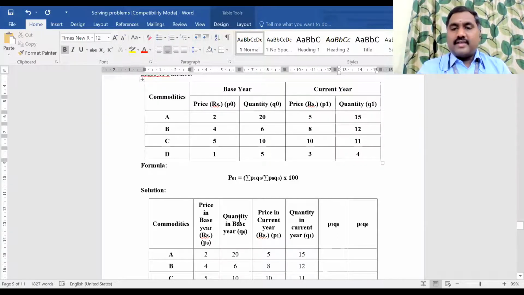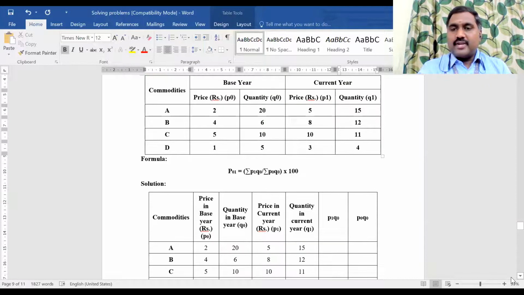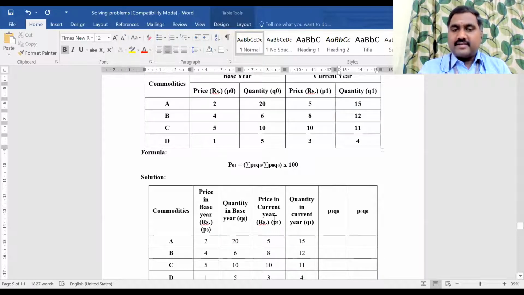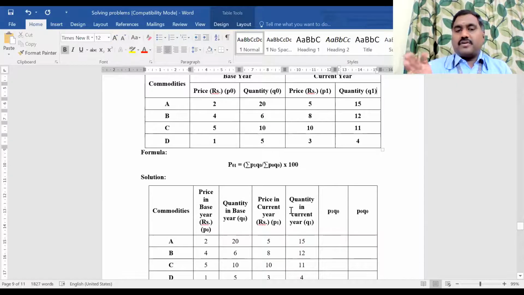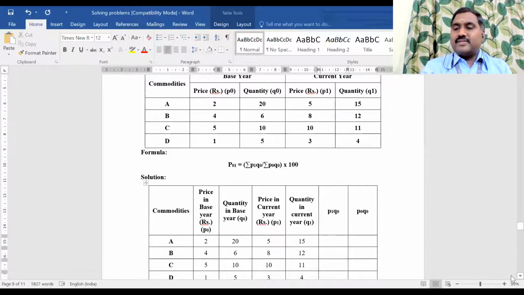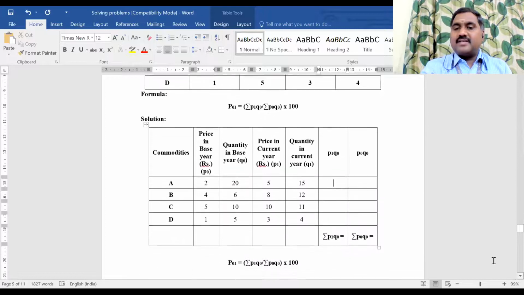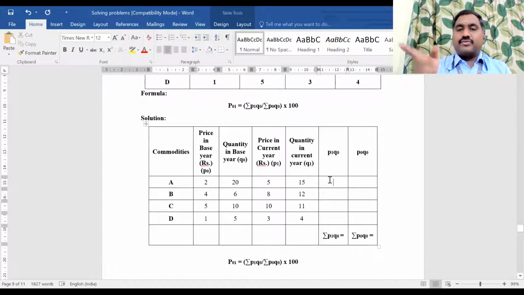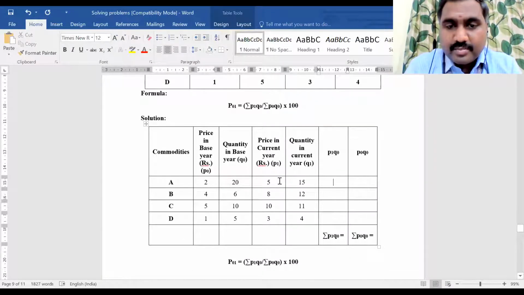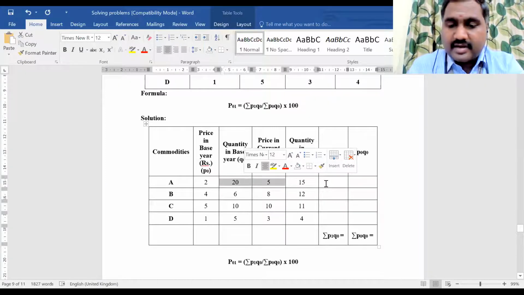So now I just took those values and wrote them here in the proper order. Price in the base year P0 equal to 2. Quantity in the base year Q0 20. Like that I had written for each commodity separately. Now it is very simple. Now the calculation part is we need to calculate P1 Q0. Tell me what is P1 Q0? P1 Q0 is 5 into 20. So 100.